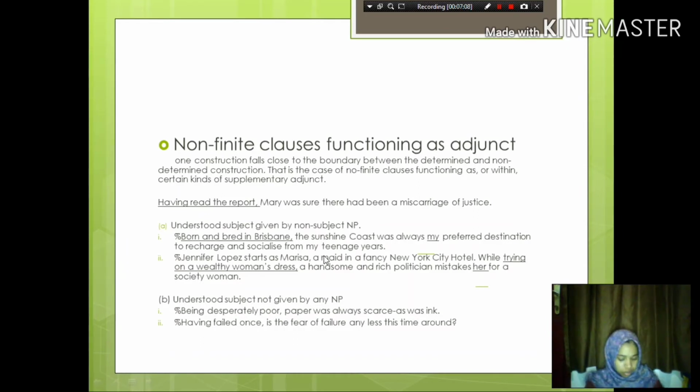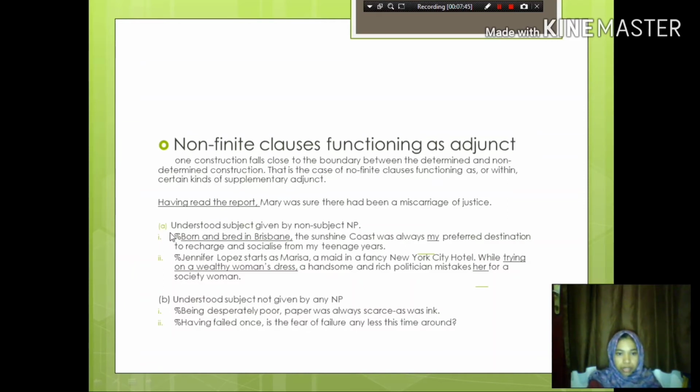Okay, continuing with understood subject given by a non-subject noun phrase. This example appeared in print with the double underlined noun phrase as the intended antecedent for the missing subject of the underlined clause adjunct. So they give the symbol for person here, and it will be recalled indeed that by no means every speaker of standard English would find it acceptable.